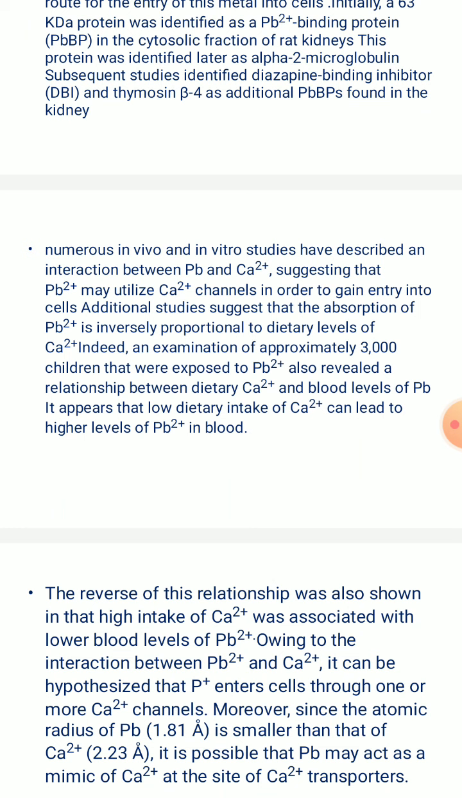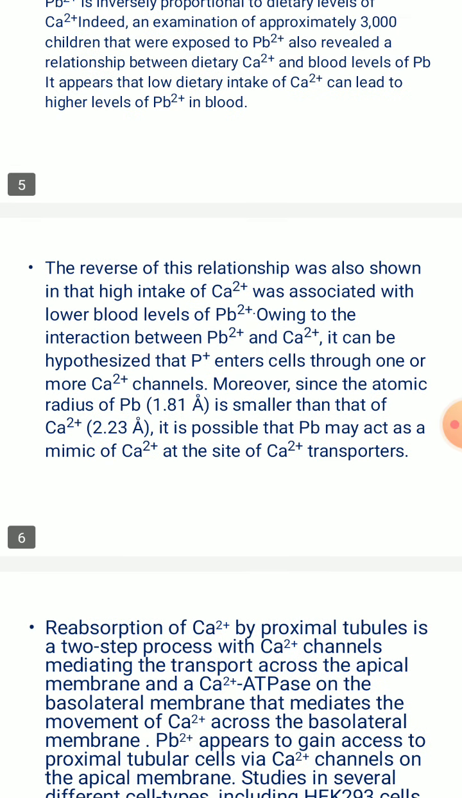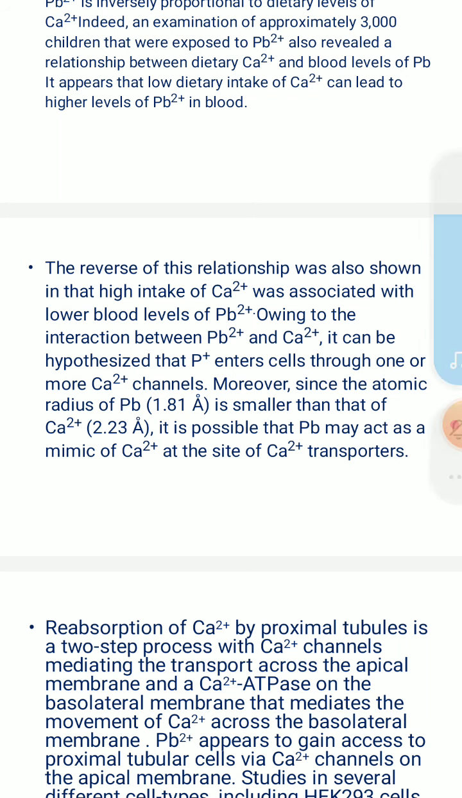The reverse of this relationship, that is between Pb2+ and calcium ions, was also shown: higher intake of calcium can be associated with lower blood levels of Pb2+. So what we have seen in the children exposed to lead is that low dietary intake of calcium can lead to high levels of Pb2+ in the blood, but the reverse can also be seen, that higher intake of calcium is associated with low blood levels of Pb2+.